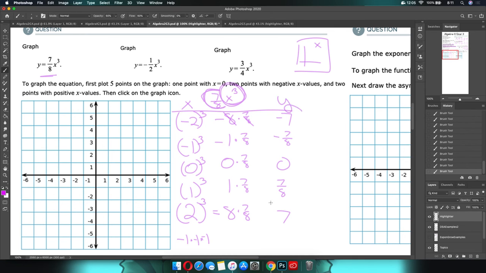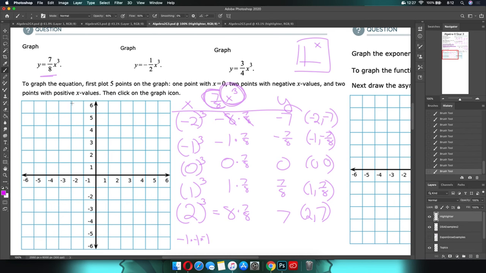That's our y. So what we have now is an actual coordinate, negative 2, comma, negative 7. We have negative 1, comma, negative 7/8. We have 0, 0. We have 1, 7/8. And then we have 2, 7. That is absolutely doable and graphable. So negative 2 to 7.